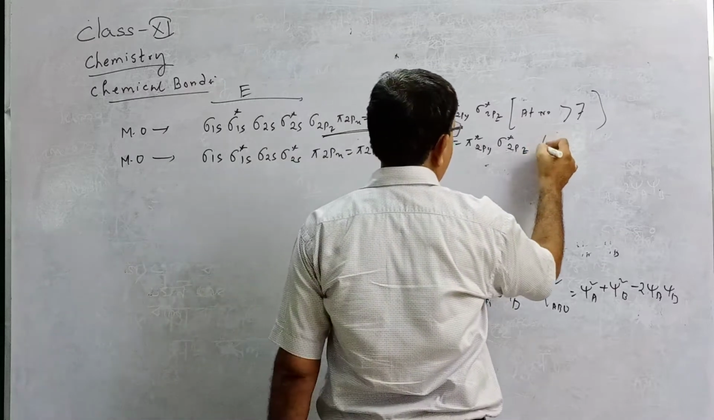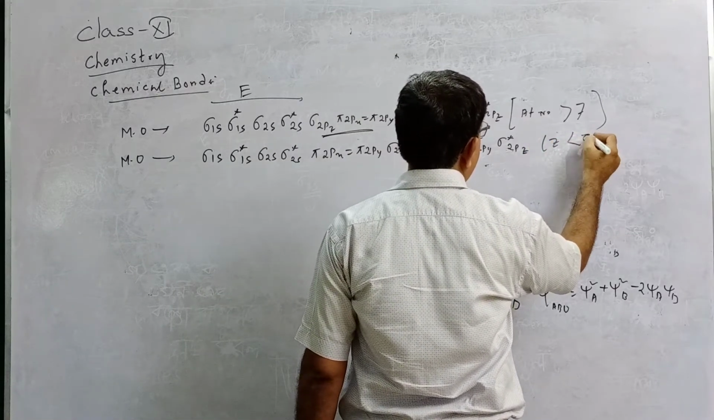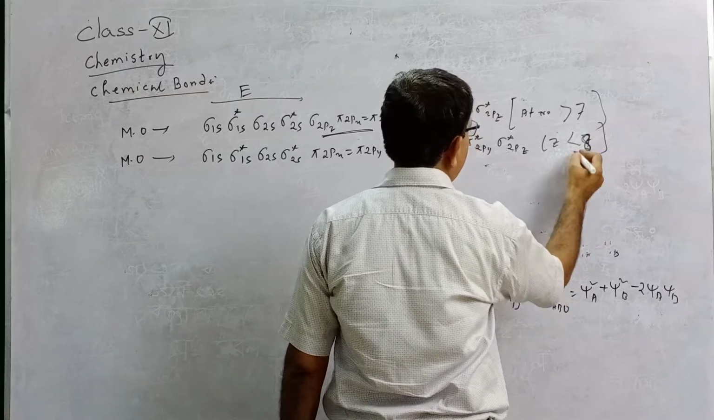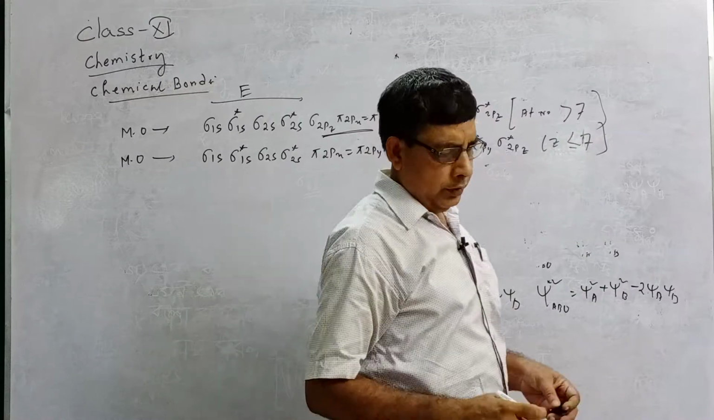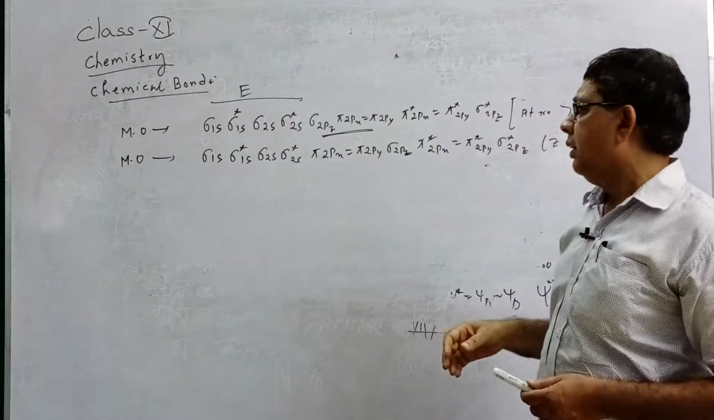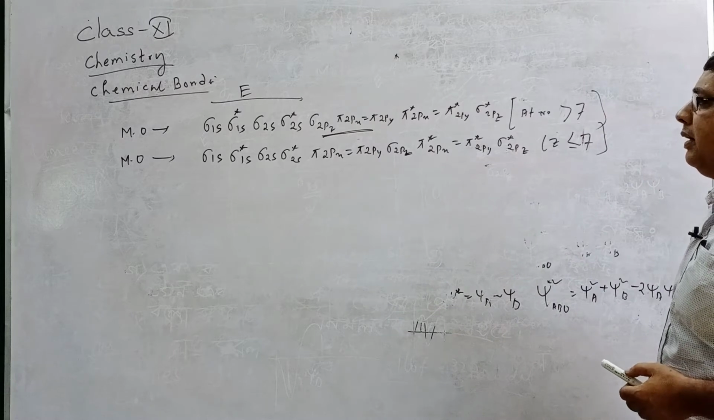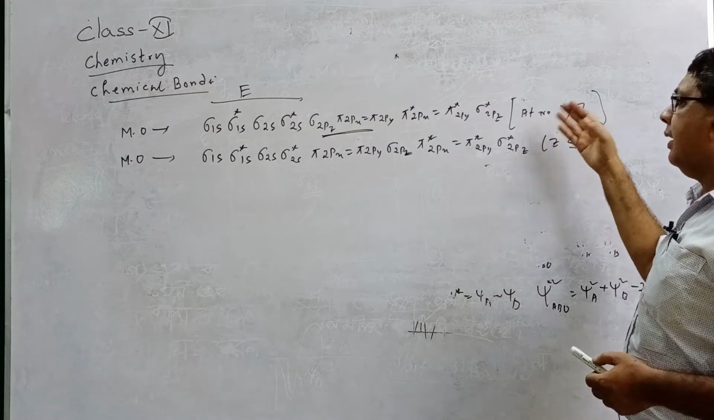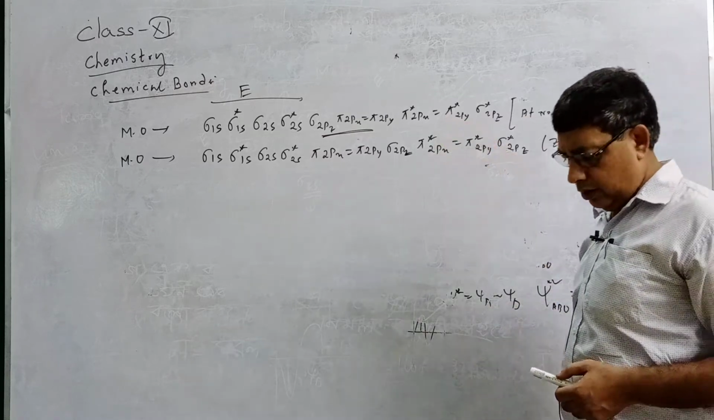This is for atomic number Z less than 8, that is Z less than or equal to 7. This is up to nitrogen, the energy order of the different molecular orbitals is this. And greater than nitrogen, that is oxygen, fluorine, neon, this should be the energy order.